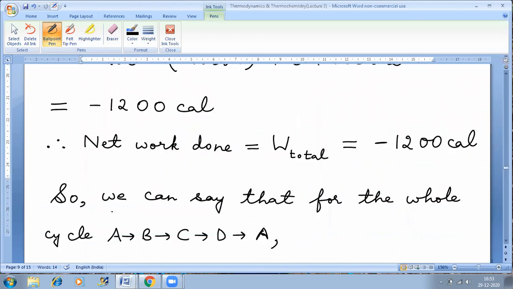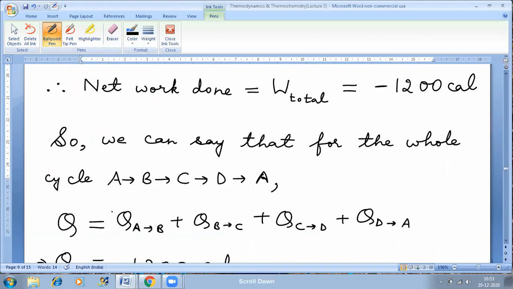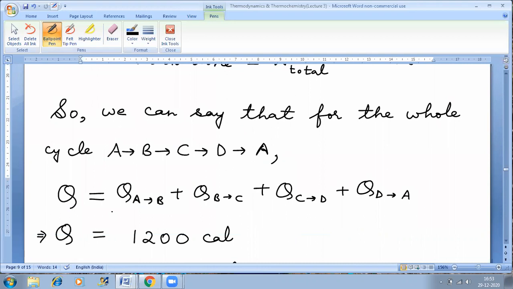So we can say that for the whole cycle, that is A to B, C, D, A, you can say this because Q is also a path function. I told you, right? Heat and work, both are path functions. Q and W, both are path functions. Rest all are state functions. That means individually I have to find out the value of Q for each process, and then for total Q I have to add up all the Qs. That's what I have done. So total Q comes out to be 1200 calories.